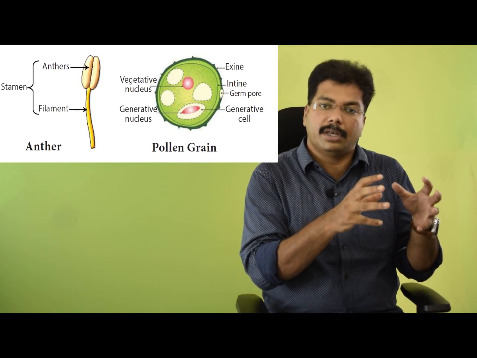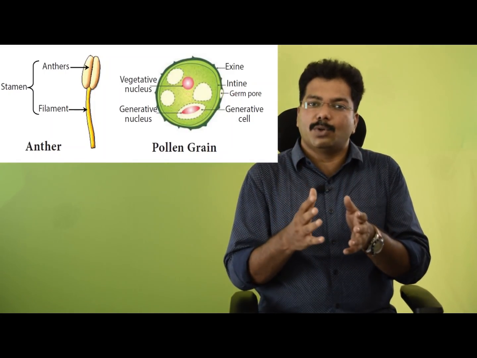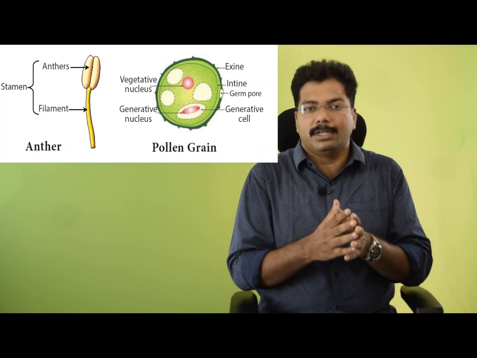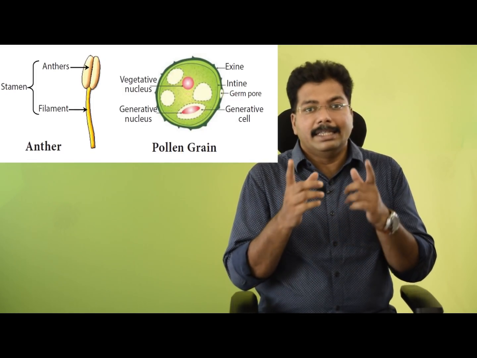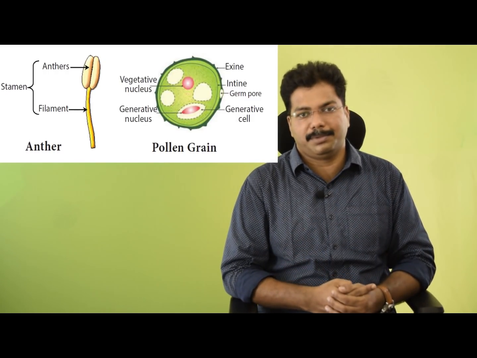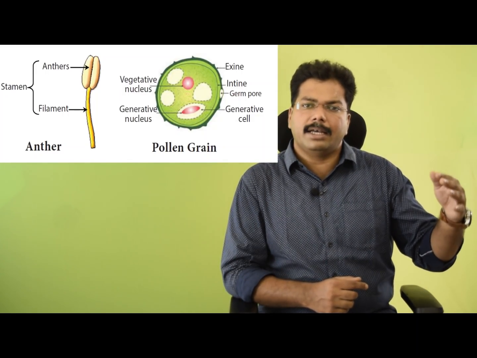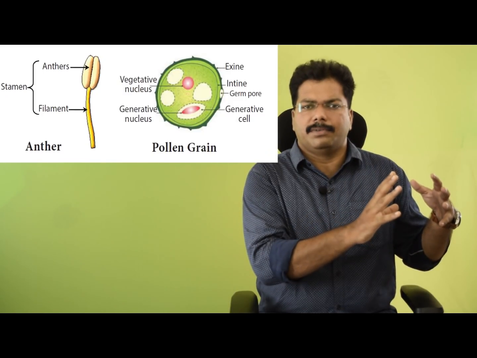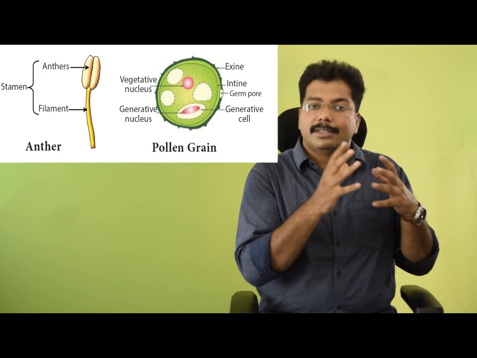One is the vegetative cell, another one is the generative cell. This generative cell will also divide mitotically into two male gametes. Remember, these gametes have only half set of chromosomes. That means they are haploid. Whereas the vegetative cell has the normal 2n, that means diploid set of chromosomes, whereas the generative cell, the male gametes, has only half set of chromosomes in it.